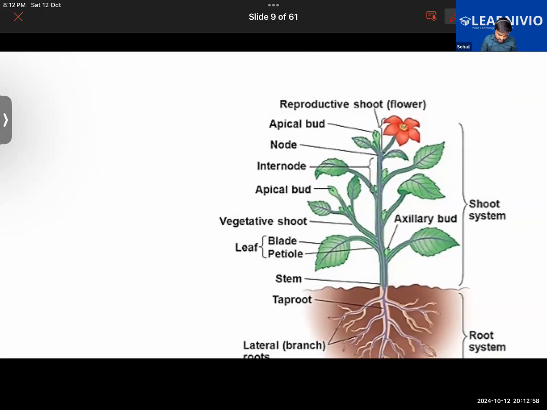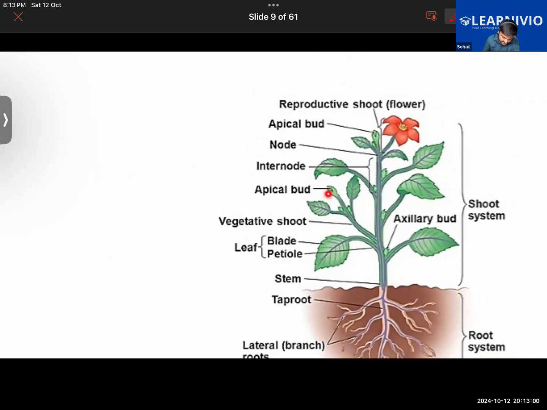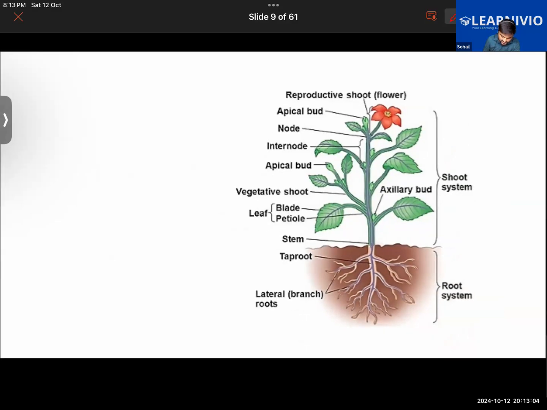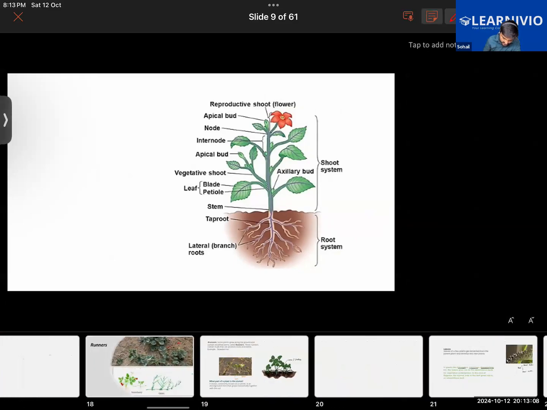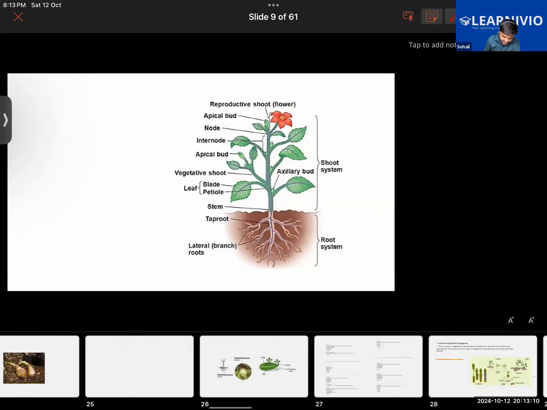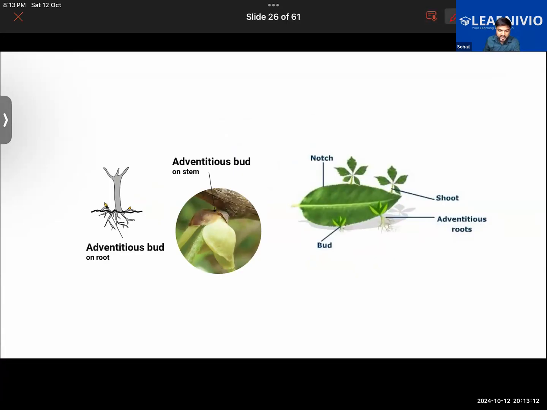See this apical bud here, a bud is present over here, and a bud is present over here. The same thing is being shown in this diagram also. That is the bud present on the stem. From this bud, new plants will not grow.